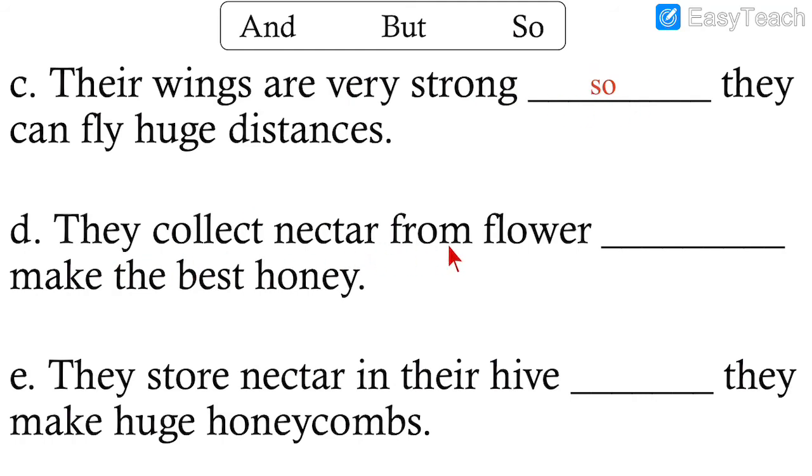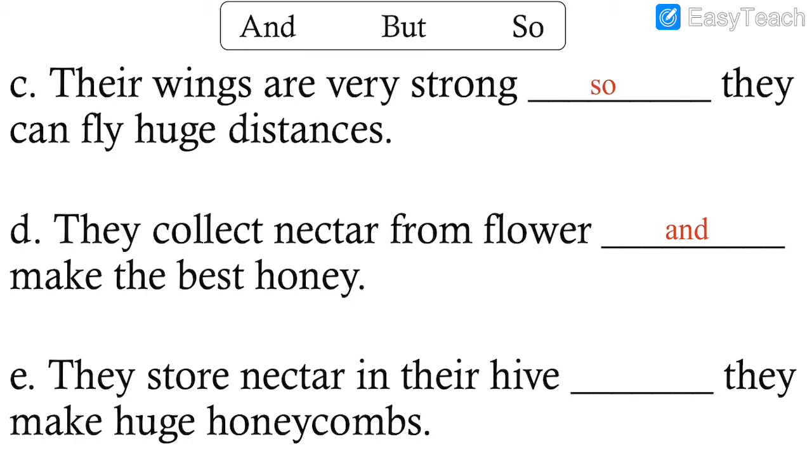They collect nectar from flowers. Dash, make the best honey. They collect nectar from flowers and make the best honey. These are 2 same kind of sentences. So we use and. A and D. They collect nectar from flowers and make the best honey. They store nectar in their hive.